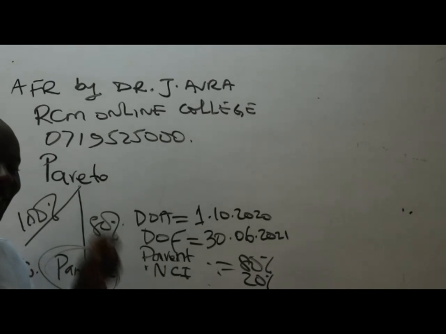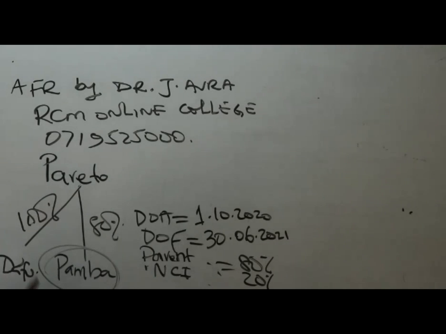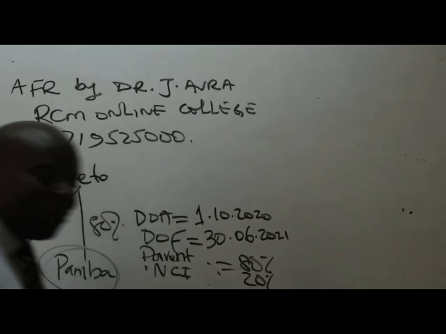But for now, at the date of acquisition, Dafu is a subsidiary, and 80% Pamba is a subsidiary because we are in control. Pareto is in control. So that is the end of step number 1.